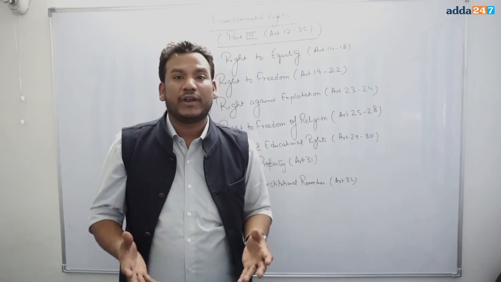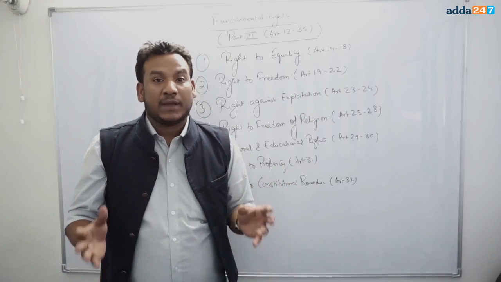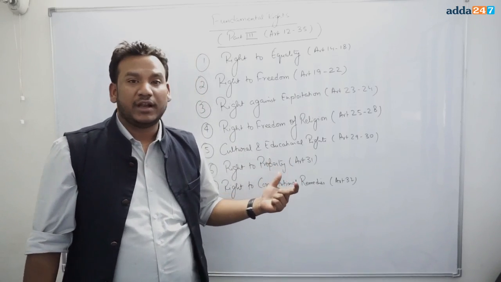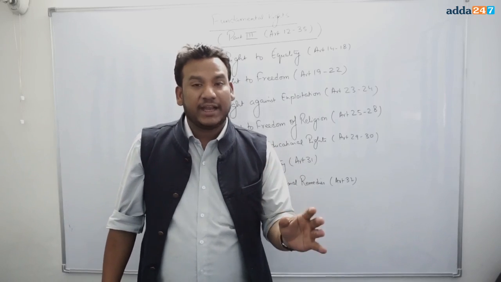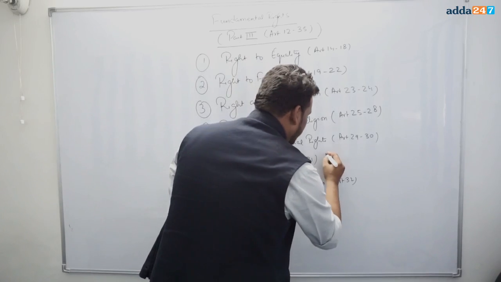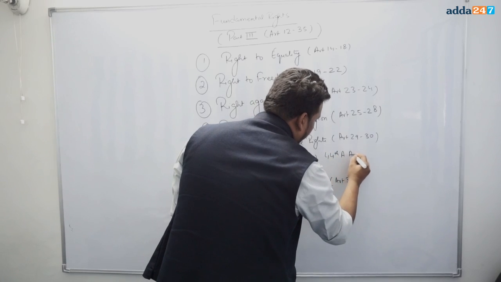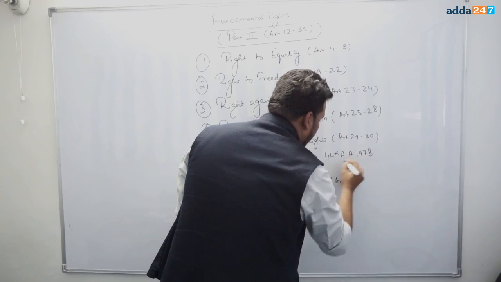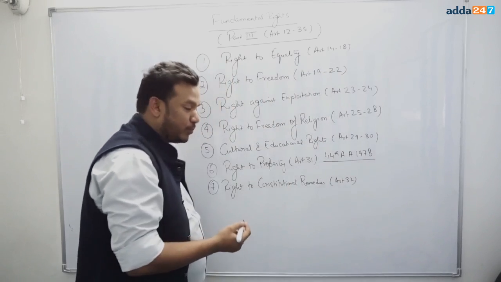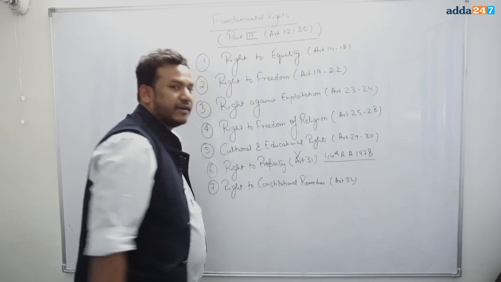So the Supreme Court of India asked the government of India to take a certain step because it was hampering the growth of the country. The government of Morarji Desai took a historical decision and an amendment was made to the Constitution. The 44th Amendment Act was passed and the right to property was deleted from the list of fundamental rights.